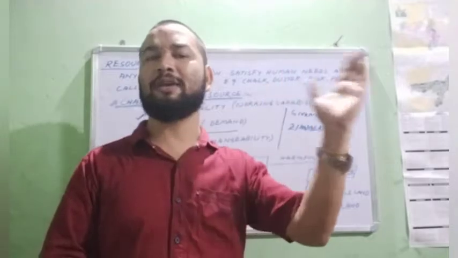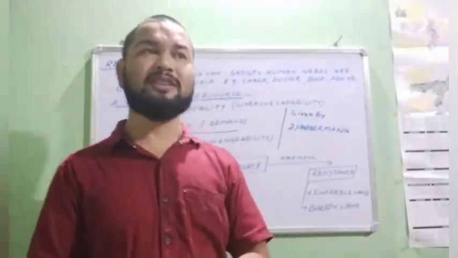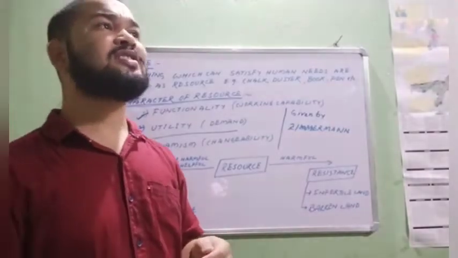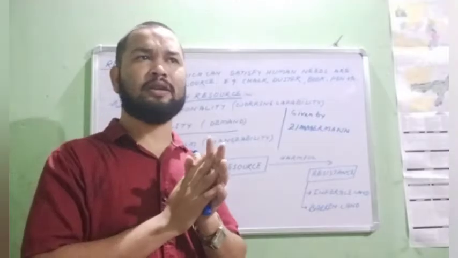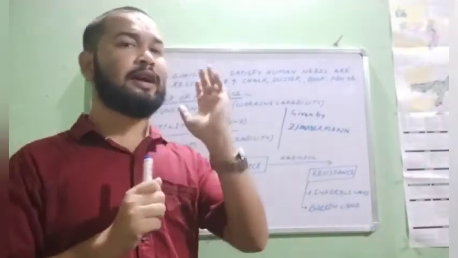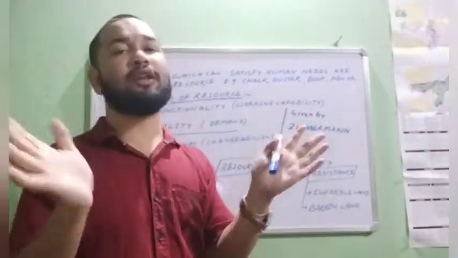The substances which are helping human beings or fulfilling human wants are resources. But some substances are neither helping nor harming human beings. They are in a neutral position.